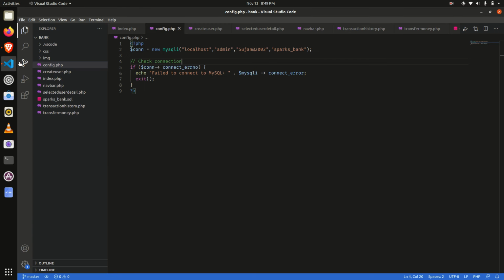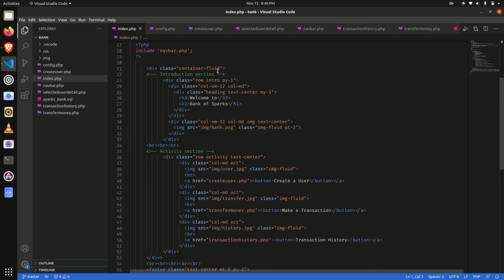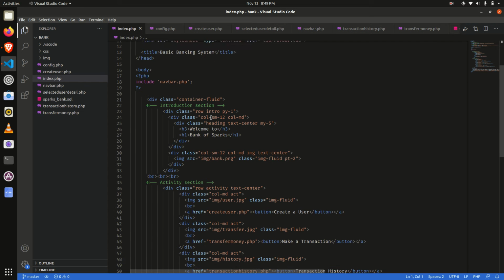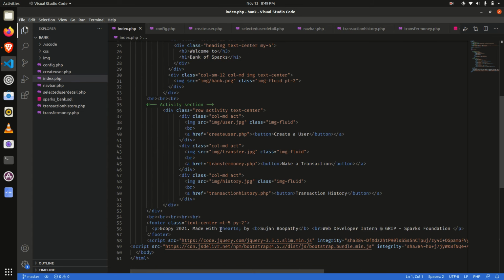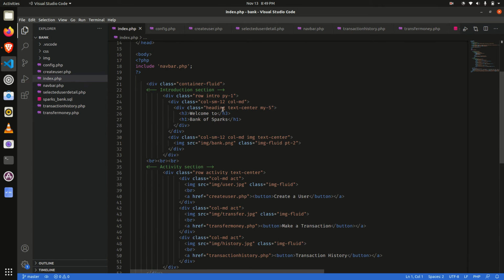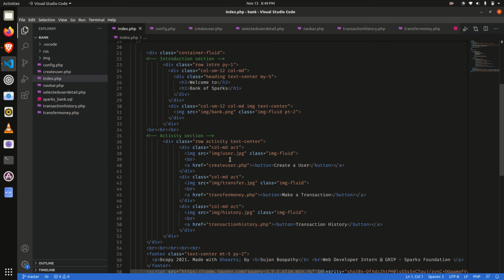And then here is my project code. Here I am going to explain my index.php. This is the home page code, which has three sections: introduction section, activity section, and footer section. We have a welcome message, and here we have three functionalities: create user, transfer money, and transaction histories.